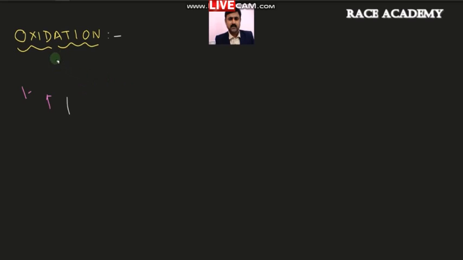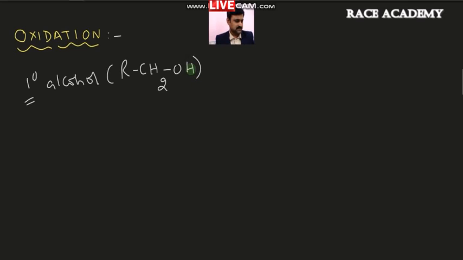Okay, so let us see how it can happen. As you know, to do oxidation, we need oxidizing agents. So for alcohols, not only one type of alcohol, first if you take primary alcohols, that is like all CH2OH. When you take primary alcohols first, then usually these primary alcohols can also be written like this, RCH2OH, and